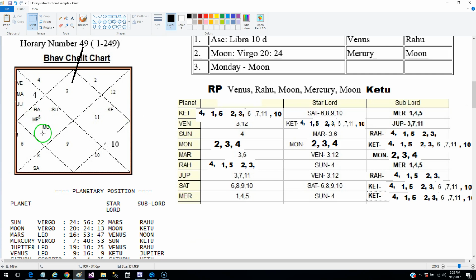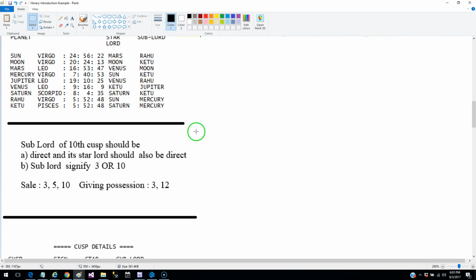In most cases you will find that the Moon does reflect the nature of the query, and it gives you a good idea about what the query is. So we've already solved the first concern, whether she will be able to dispose of the property or not. Here our answer is yes, she will be able to do it.